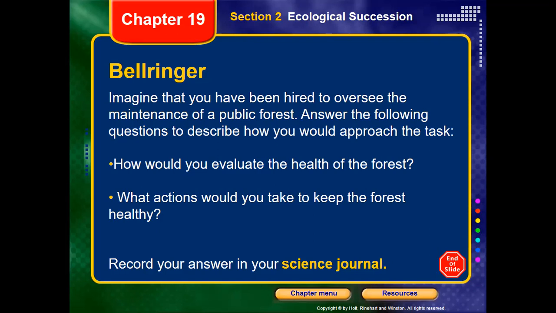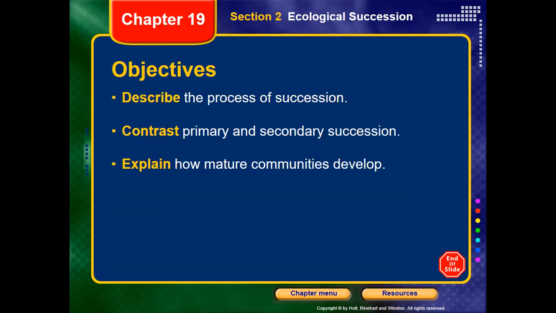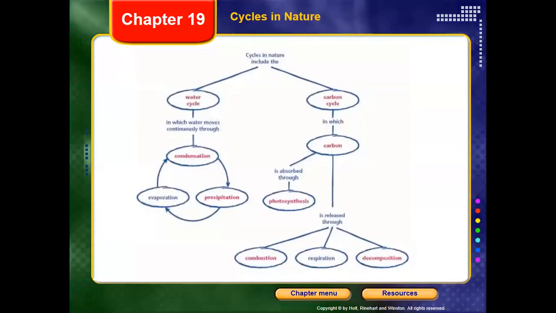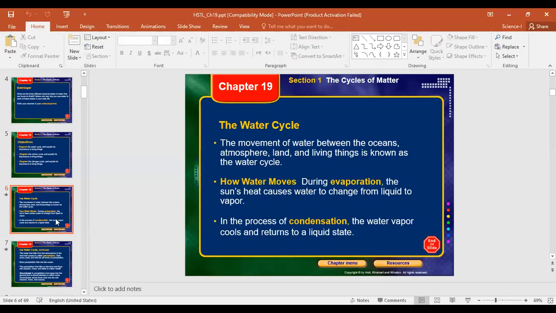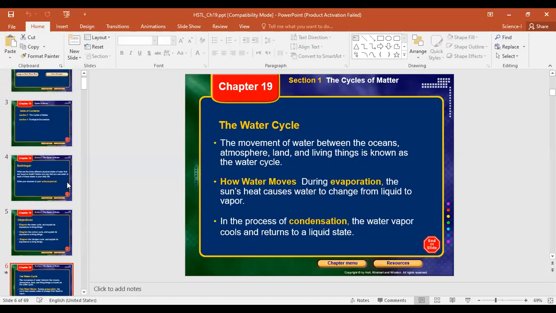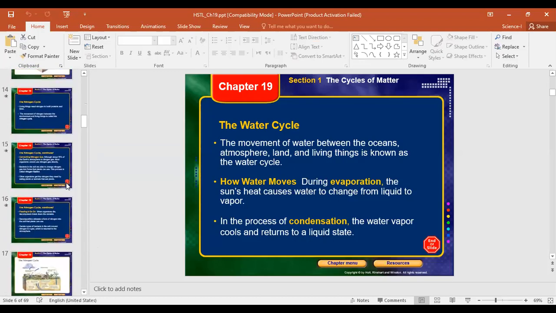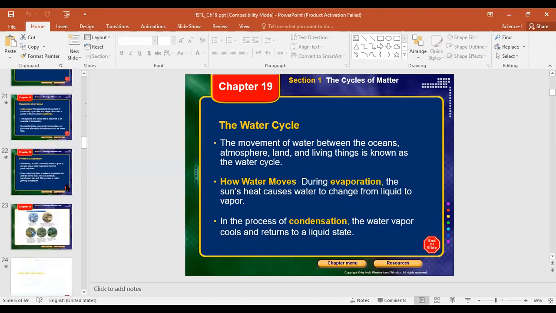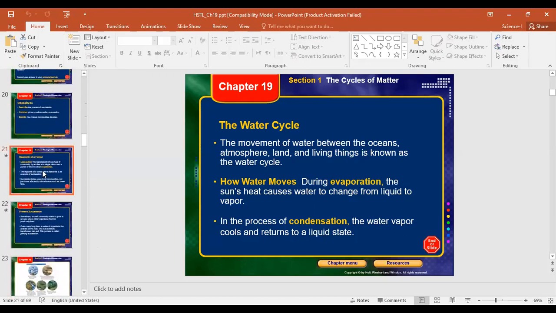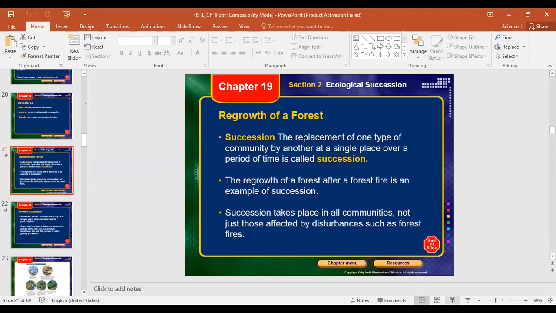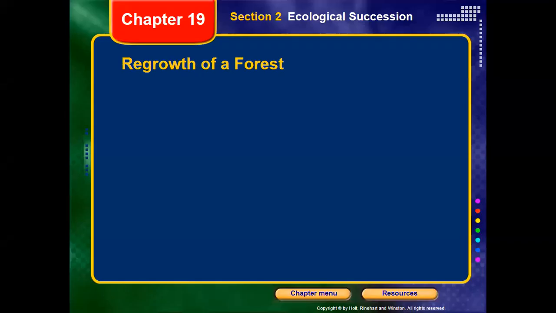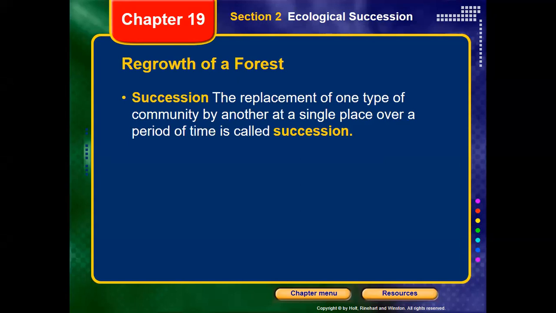What do we mean by ecological succession? Simply, ecological succession means the change of the land over time. It's a kind of change happening in an area over time. Some living organisms replace other living organisms. So succession is the replacement of one type of community by another in a single place or a certain area over a period of time. Usually this period of time is a long time.